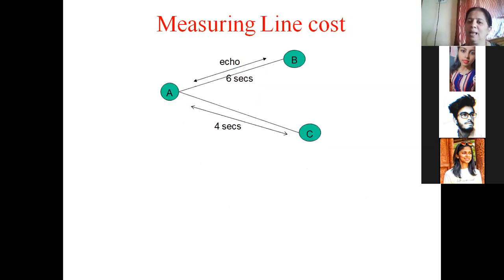So to measure the line cost, generally, a particular node will make use of a special packet, which is called an echo packet. Now, what is an echo packet? You know what an echo is, right? Suppose you're standing on top of a hill and you very loudly call out your name.